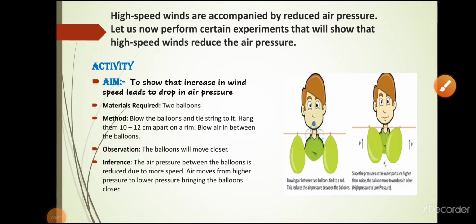Okay, so here, through an activity, I will explain that an increase in wind speed leads to a drop in air pressure. What we have to do in this activity is take two balloons of the same size, a string, a stick and a straw. Then how do we perform this activity? So students, first you have to inflate the balloon, meaning you have to blow air inside the balloon.